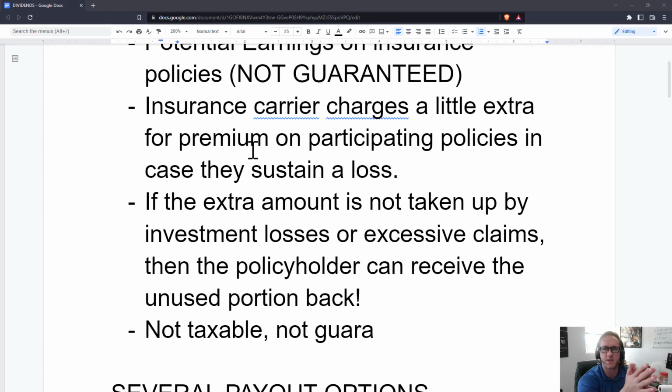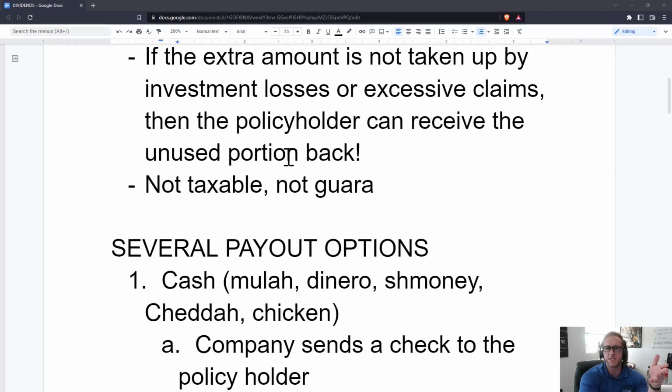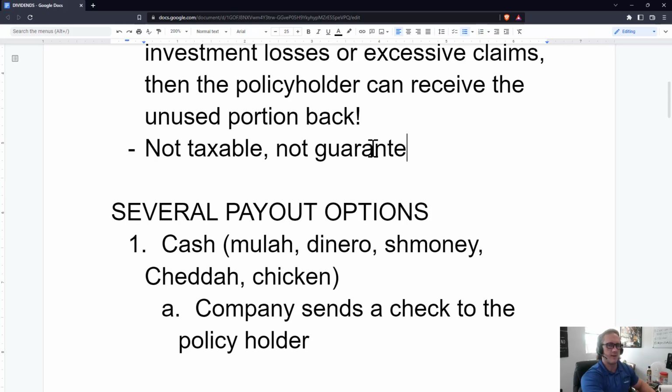So what happens with these companies is the insurance carrier actually charges a little extra premium on participating policies in case that company sustains a loss. Now, if the extra amount that is paid is not taken up by investment losses or excessive death benefit claims, then the policyholder can receive the unused portion back. It's not taxable and not guaranteed.